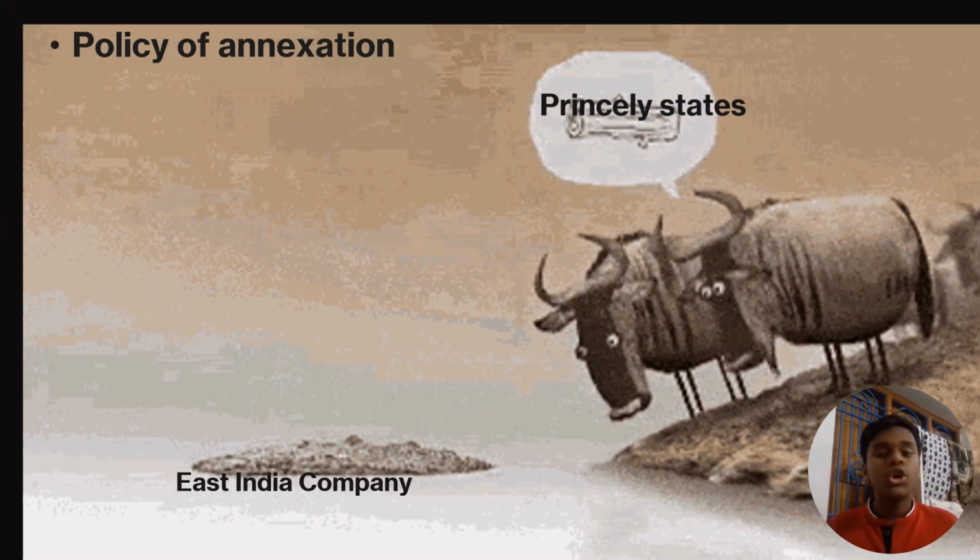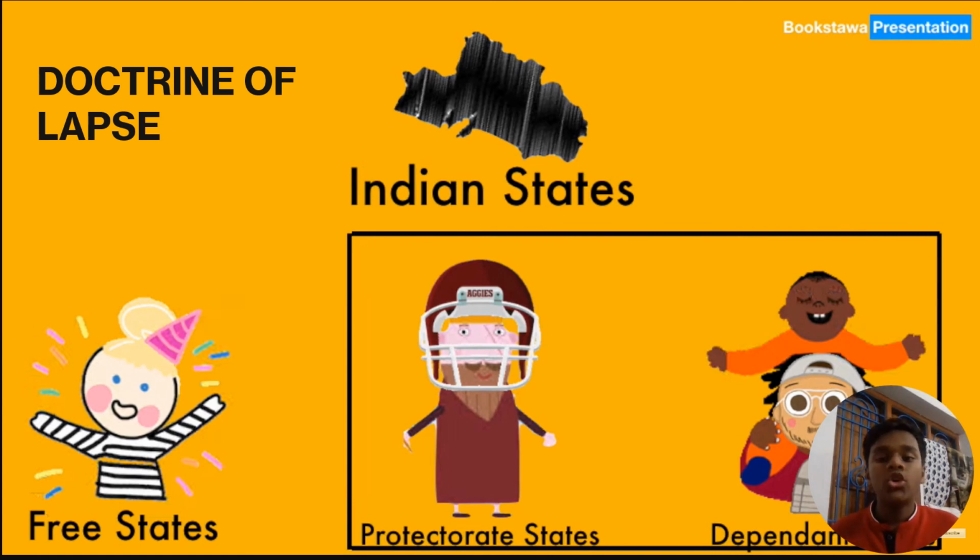Moving forward, let's talk about the doctrine of lapse. So, what is the doctrine of lapse? The doctrine of lapse means that when a kingdom does not have a ruler, or the ruler is killed somehow, the state or kingdom comes under the control of the British. The doctrine of lapse applied to protectorate states or dependent states, but not to free states.